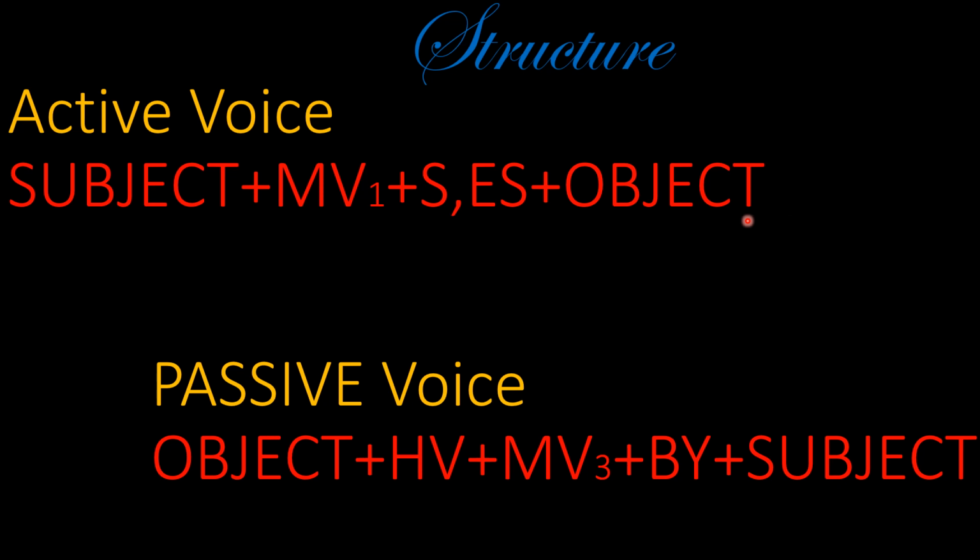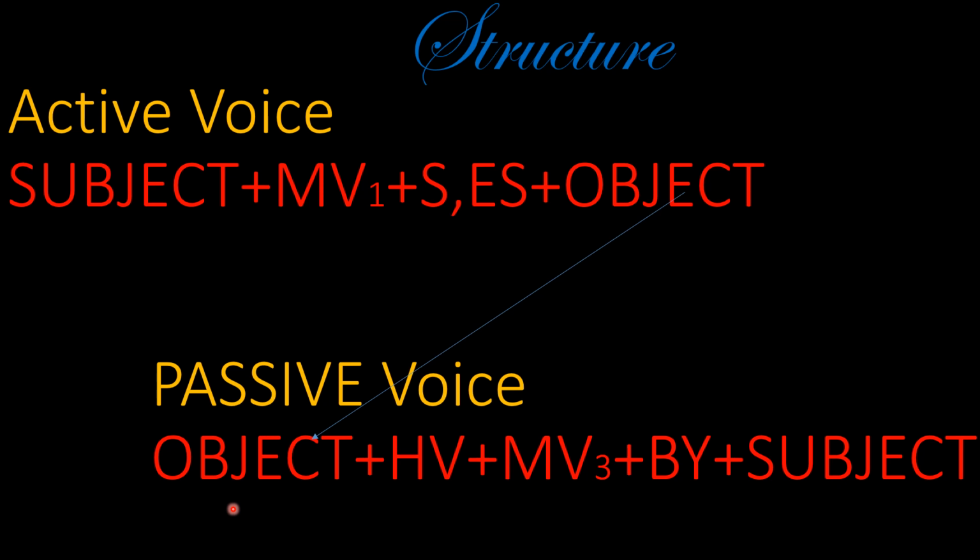As passive voice focuses on the object, in passive voice the object comes first. As usual, the main verb will be in the middle. But as we read, passive voice has the main verb in the third form, and the third form has the helping verb.